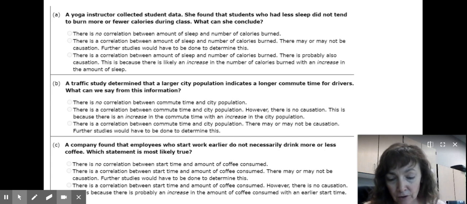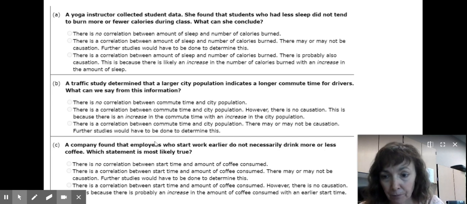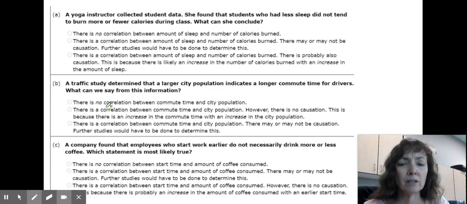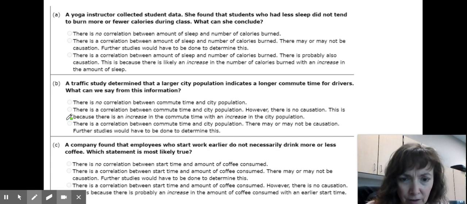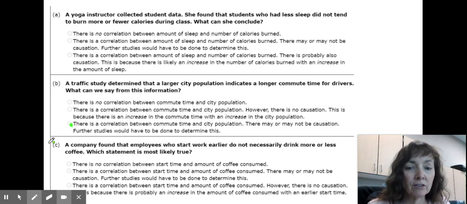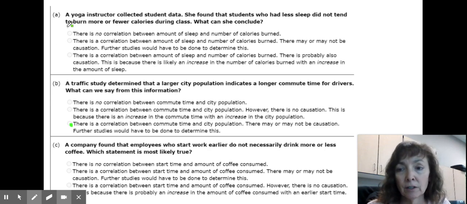If you look at the first answer here, there's no correlation between commute time. That's not true. In this one, we get a lot of weird extra information. However, there's no causation. This is because there is an increase in the commute time. With an increase, we didn't see that kind of a detailed relationship. So we're looking at this one here. There is a correlation between commute time and city population. There may or may not be causation. Further studies would have to be done to determine this. That's good. So that one would be that, that one would be that.